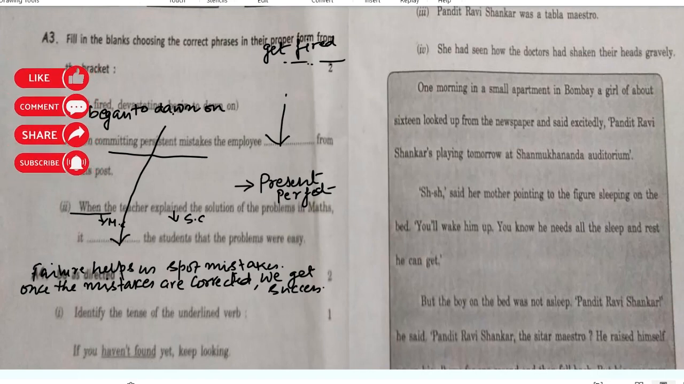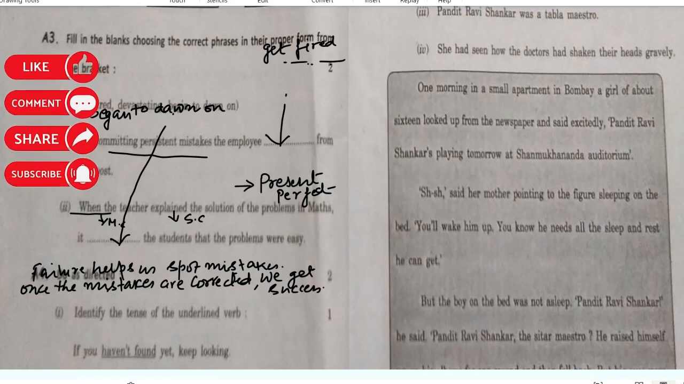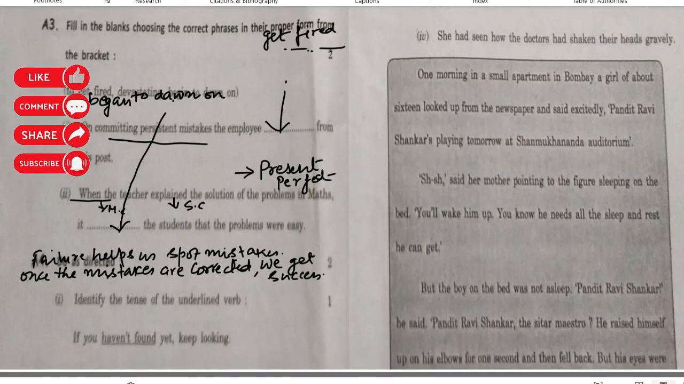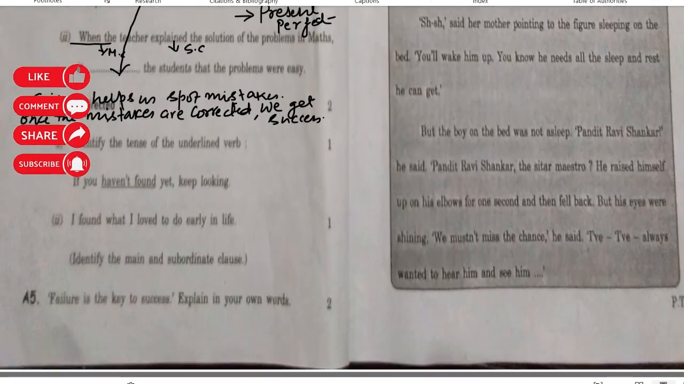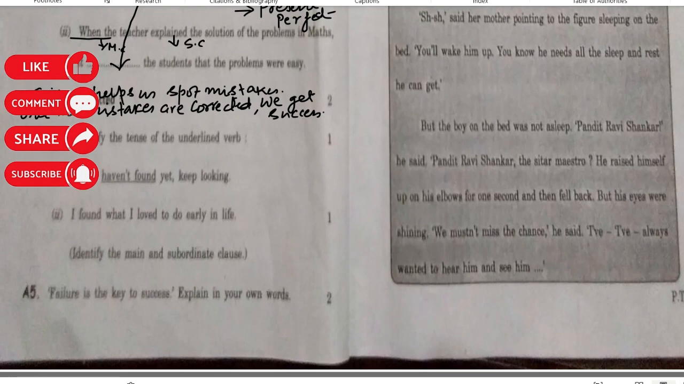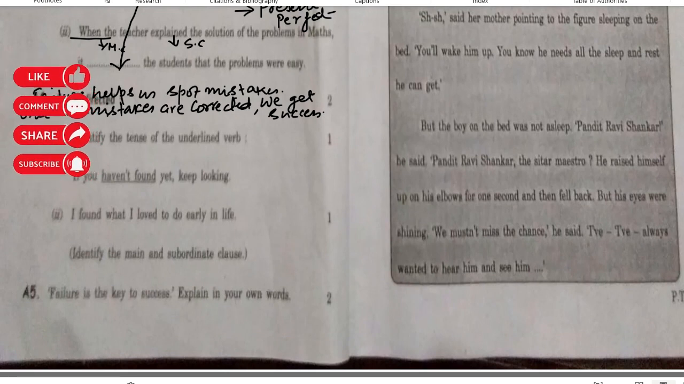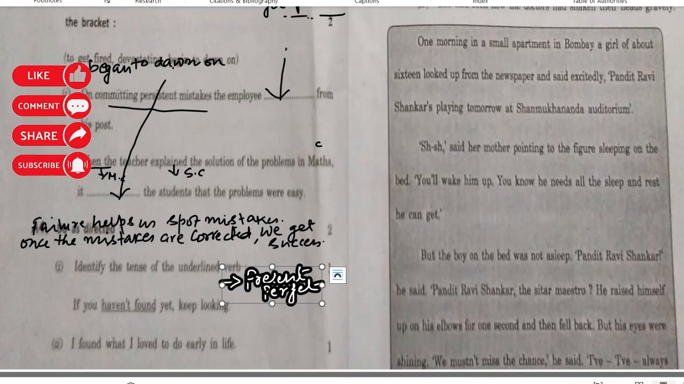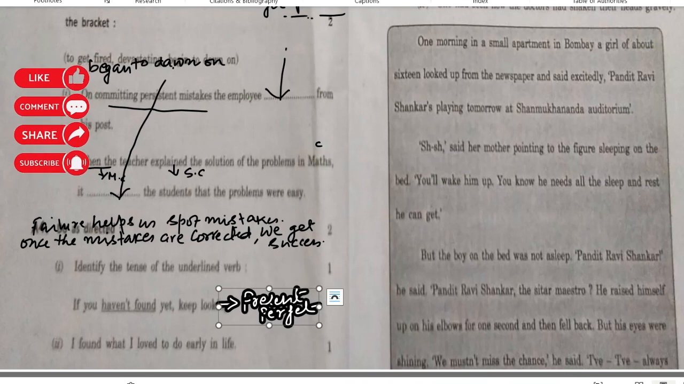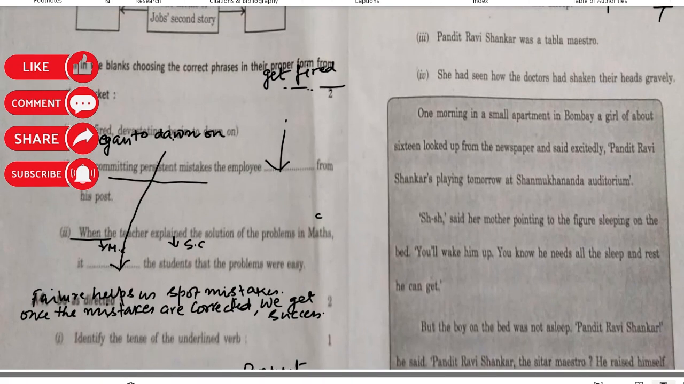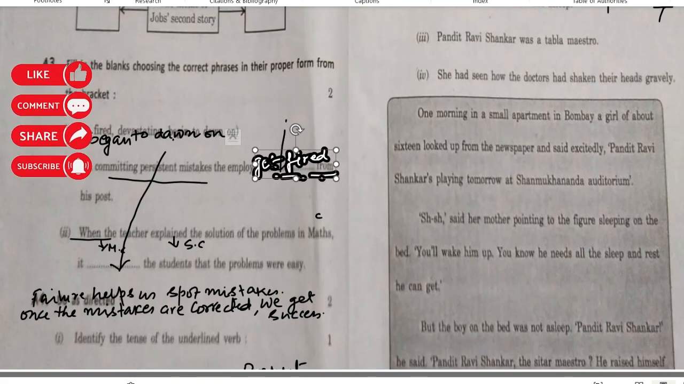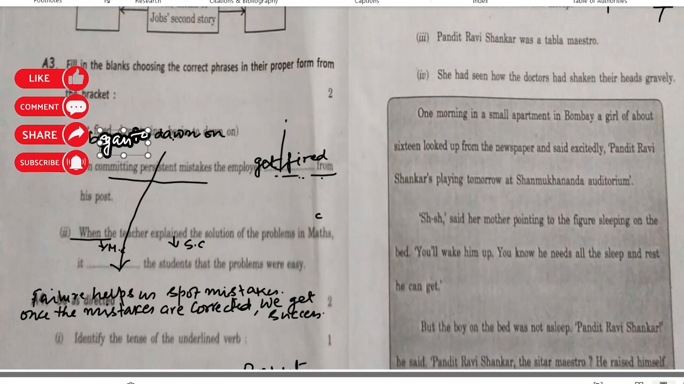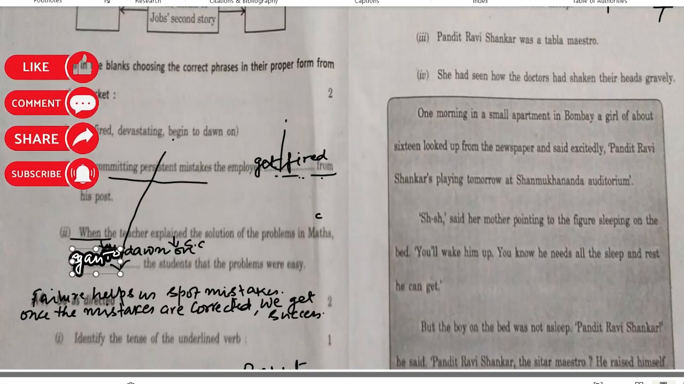Now the next question is again, identify the tense of the underlined word. So if you haven't found, so "have" has come and the third form of verb has come, which means it has to be present perfect, which I have written here. Okay, let me just put it. And this must come here. And there is,